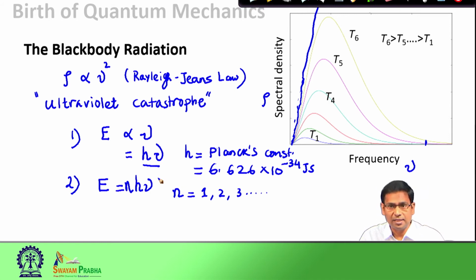However, at that time these two assumptions were quite revolutionary. For example, when one says that the energy of the oscillator is not continuous, that means the oscillators cannot have any energy; rather, they can have only some discrete values of energy like 1 h nu, or 2 h nu, or 3 h nu, or 4 h nu. This discrete, or quantized, nature of energy was very perplexing, because so far we always thought